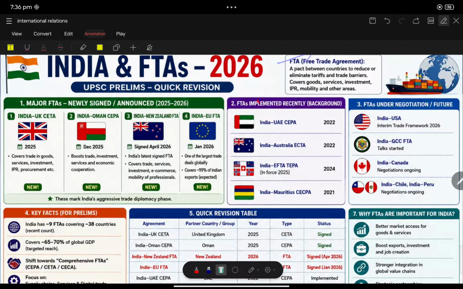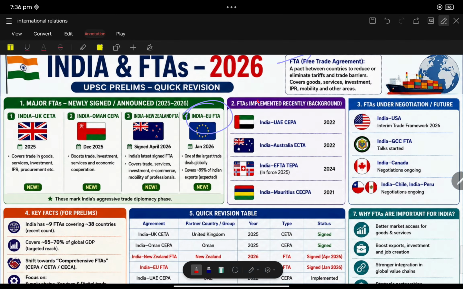It is not just that all countries can enter into free trade agreement. There are multiple terms, terminologies and nuances in this free trade agreement. India recently signed free trade agreements with multiple countries, exactly seven new trade agreements. So first of all, the India EU free trade agreement.